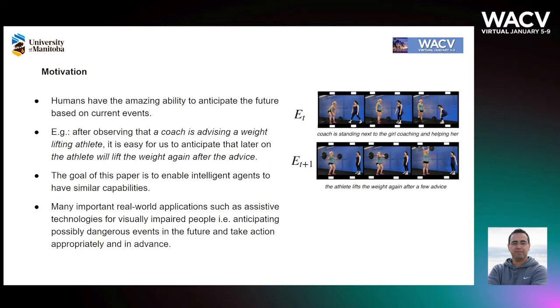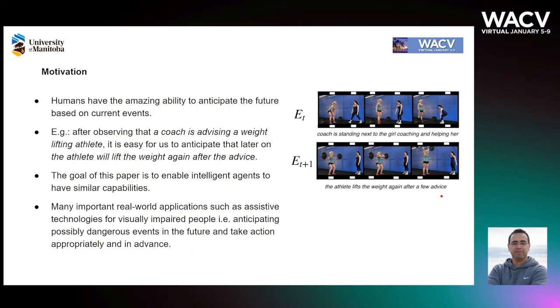The idea for this work comes from the observation that we as humans have the amazing ability to predict what would happen in the near future. For example, if we are seeing a scene of a coach advising a weightlifting athlete, it would be easy for us to determine and predict that later on in the video, the athlete would probably lift the weight again after receiving the advice. We would like to simulate the same thing for an intelligent agent.